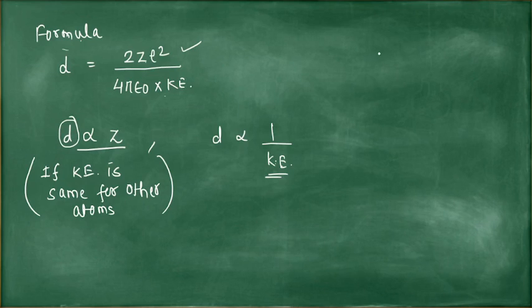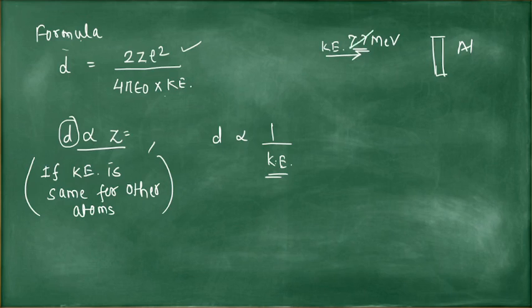If there is another element instead of gold and the kinetic energy of the alpha particle is the same, suppose 7.7 mega electron volt, and the foil is made up of, suppose, aluminum, then Z is different, kinetic energy is the same, then D will be directly proportional to Z. If Z is increased, D also increases.